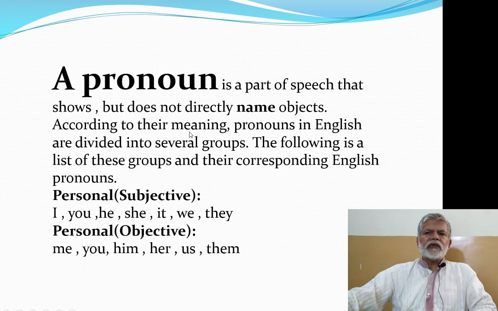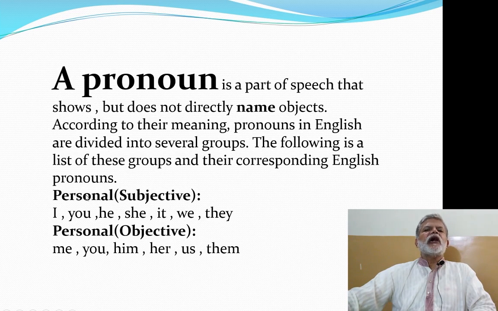According to their meaning, pronouns in English are divided into several groups. Now, their use and their meaning determines the group they belong to. There may be many groups of pronouns. The following is a list of these groups and their corresponding English pronouns. So these lists are given there.